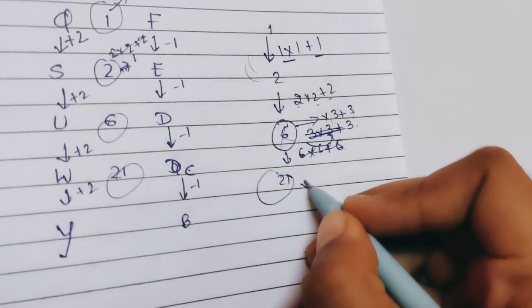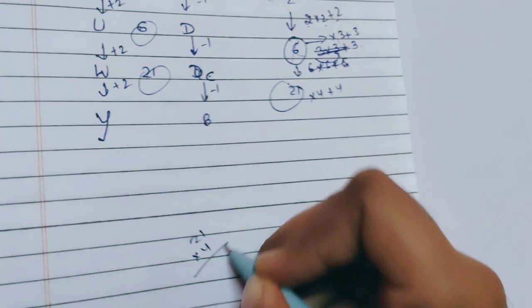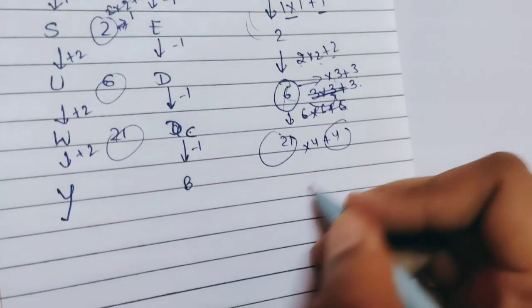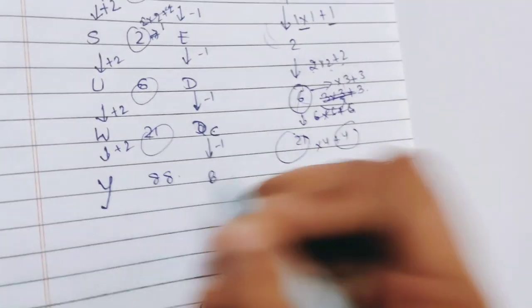Now 21 means 21 into 4 plus 4. See, 21 into 4, how much will we get? 4 1s are 4, 4 2s are 8, we get 84. 84 plus 4, we are getting 88, means our answer here is Y 88 B.